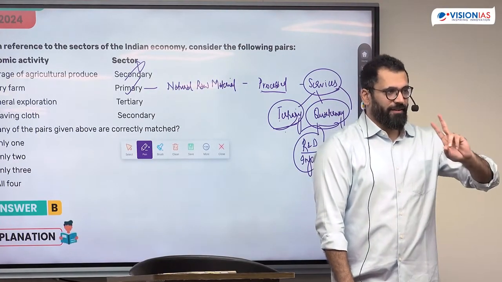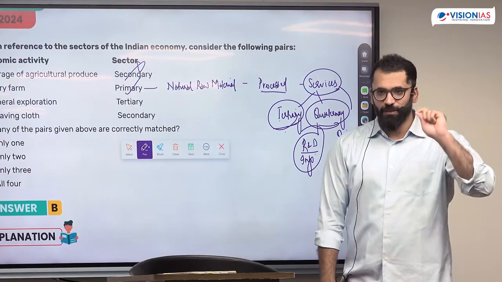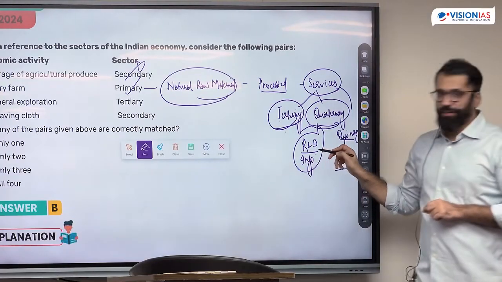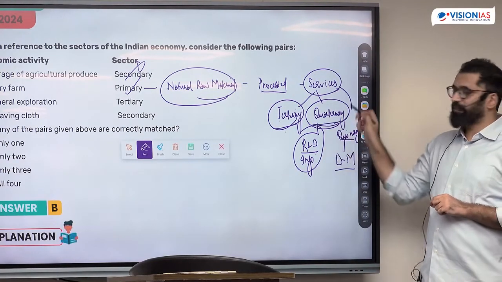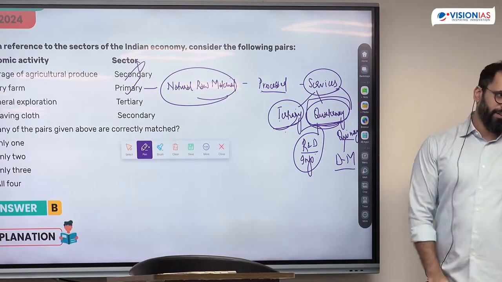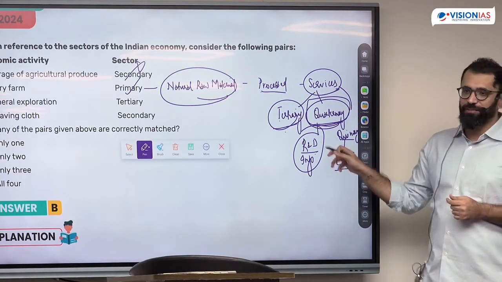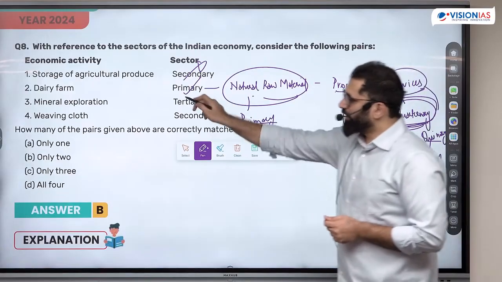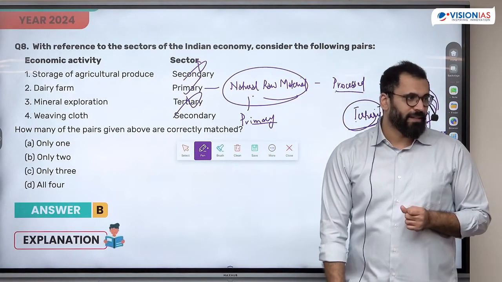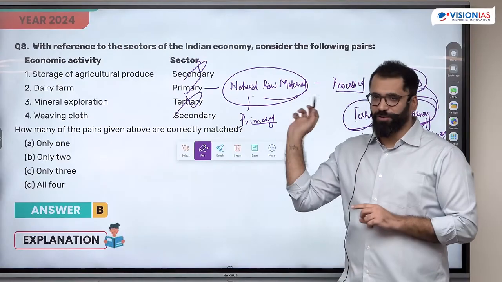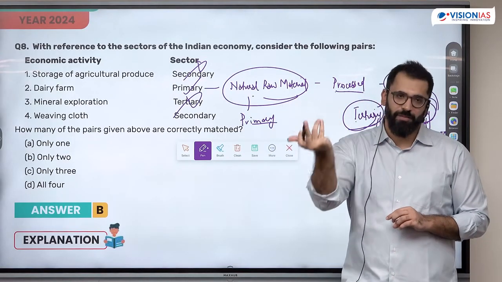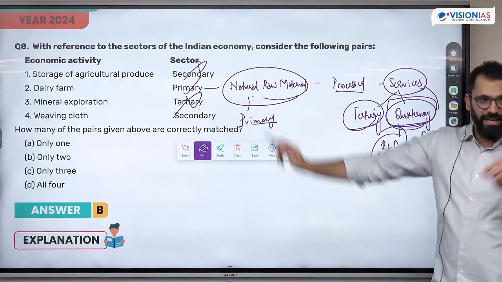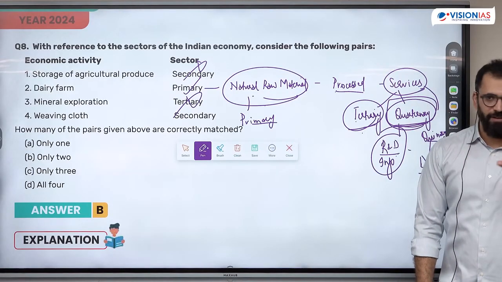Mineral exploration. This is where the confusion is. If we are only talking about extraction, that is mining, it is definitely primary. And if we are talking about exploration in terms of research and development, then it is quaternary. The confusion is whether exploration means R&D services or mining services. So it's either primary or quaternary, but it is definitely not tertiary. Sometimes UPSC interpretation can vary. Our interpretation: if it talks about research and development, it's quaternary, or if it is talking about mining, then it is primary. It's definitely not tertiary.